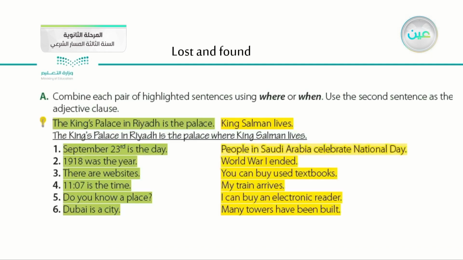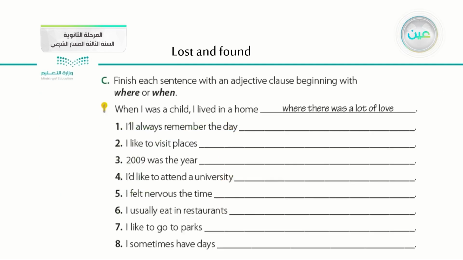Here we'll go over some of the examples that are very important. In this part, we'll combine each pair of highlighted sentences using where or when, using the second sentence as the adjective clause. Let us do them together, and then inshallah we'll move to another exercise. As you see here, we have this part: finish each sentence with an adjective clause beginning with where or when. Let's see how we can do these parts. Of course, this one is done for you, and let's go over these ones.